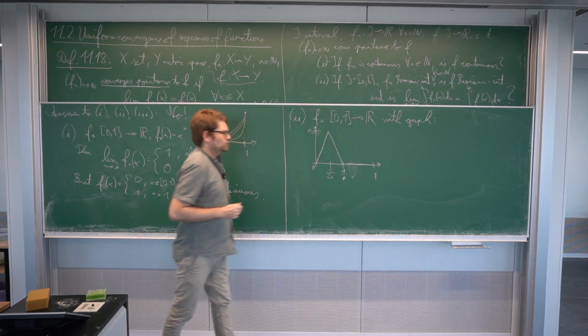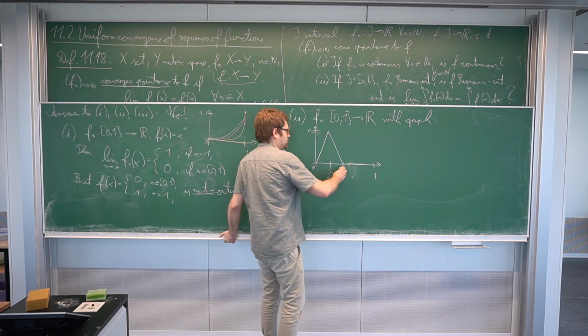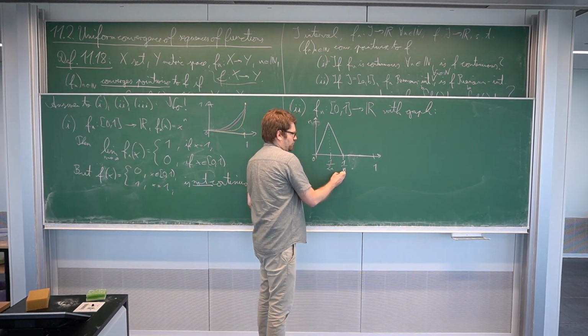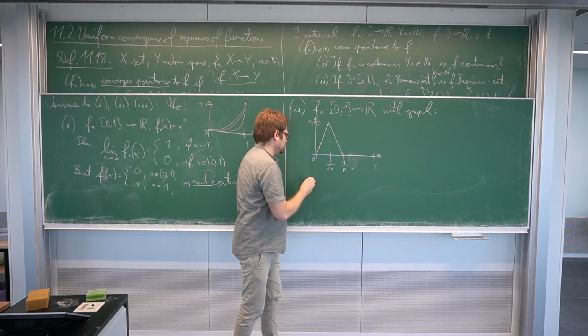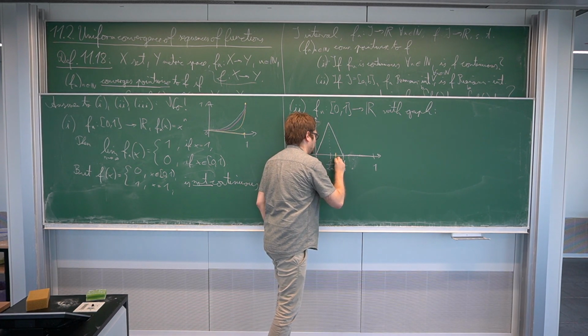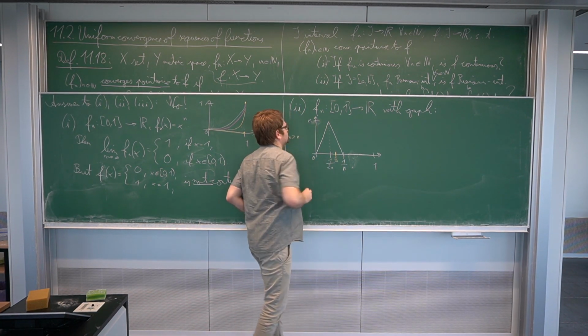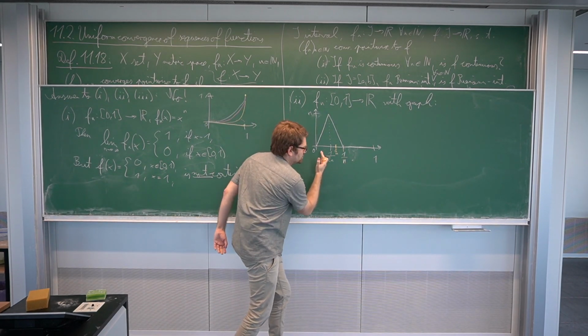So what does this mean? What happens if n gets bigger and bigger? So assume we have now some bigger value than in this one. So this, of course, 1 over n, we would get closer to 0. So we would be maybe at this point here. This would be, I don't know, 1 over m. So let's say here m is bigger than n in this picture. So this would go closer to 0.